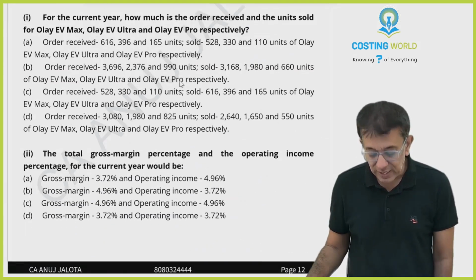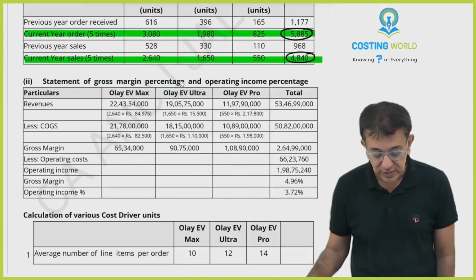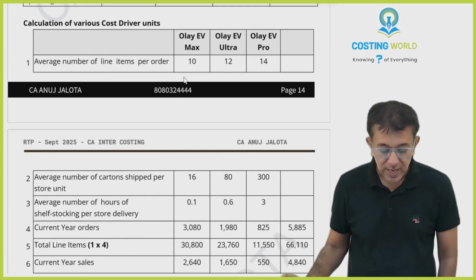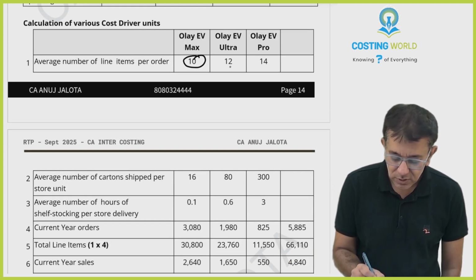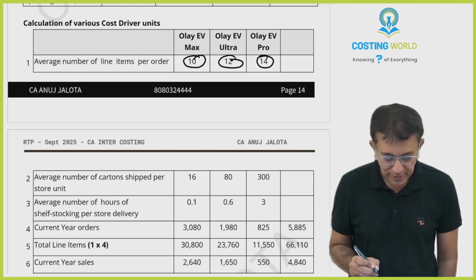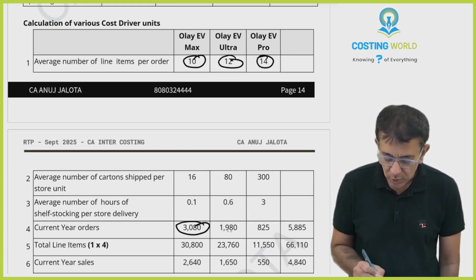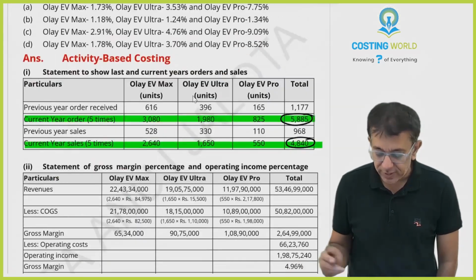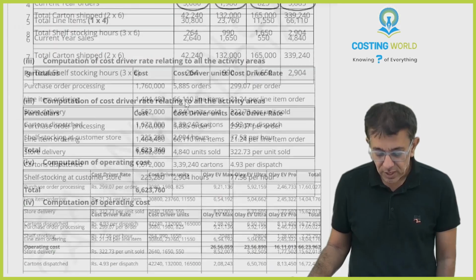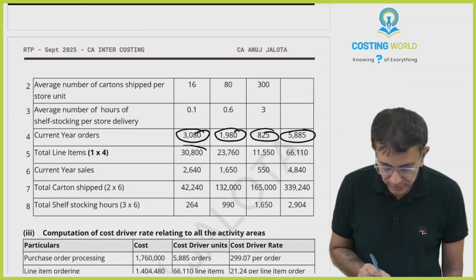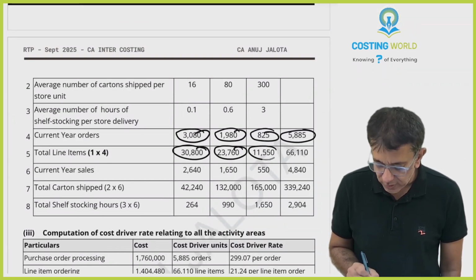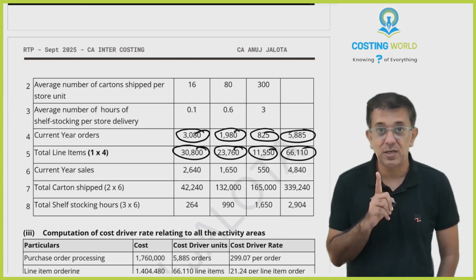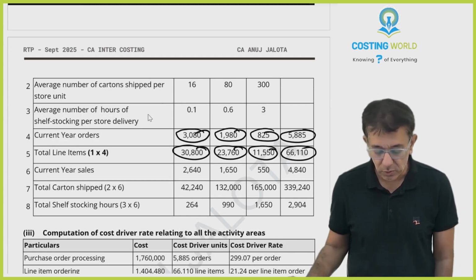I have done that thing over here for your reference. See, in this one, no, average number of line items. I multiplied it by number of orders that we all got. Number of orders I had calculated over here, beta, 5,885. Okay. Once you all do that, please multiply. If you will be doing that thing, it will be coming to 6,610. I told you I'll get it for you somehow. Okay, further.